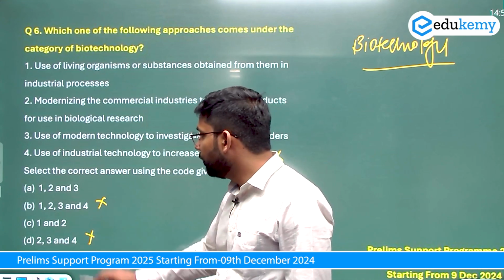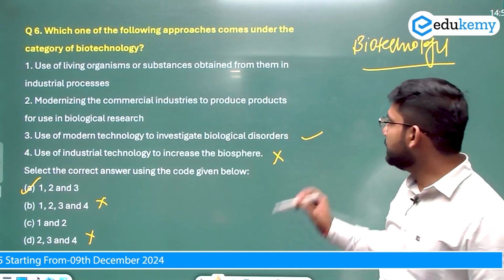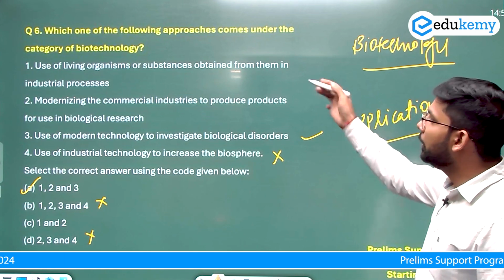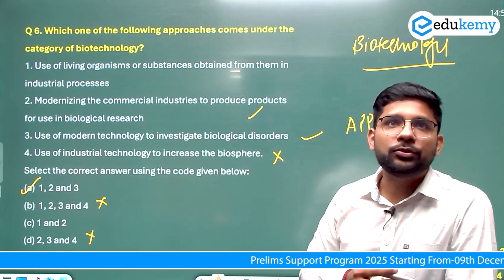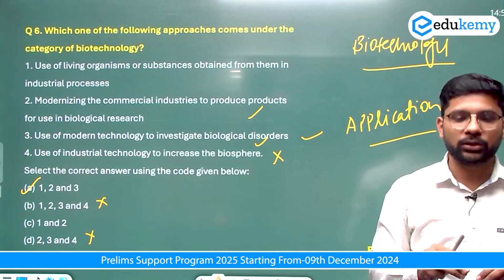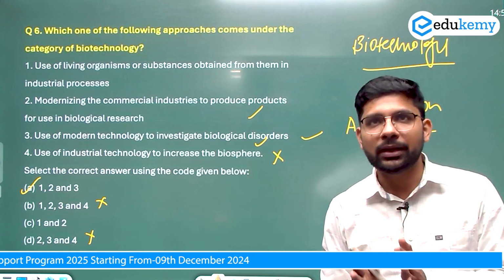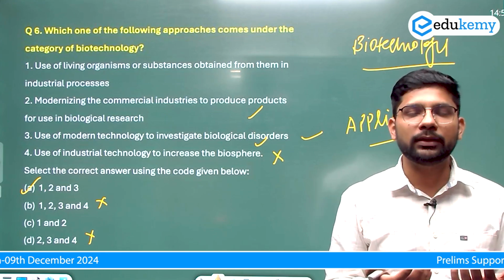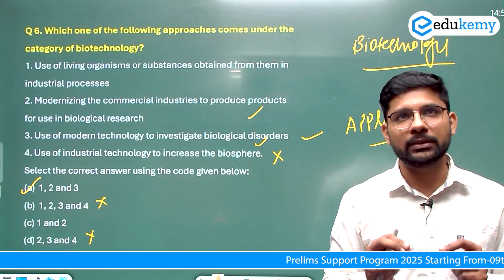First, third is also correct. First and second is also correct. The answer here will be A. This is again the question based on the application कि हम biotechnology से क्या क्या कर सकते हैं. We can do the industrial process में living organism को हम produce कर सकते हैं. कमर्शियल इंडस्ट्री में बायोलॉजिकल रिसर्च में हम इसका यूज कर सकते हैं एंड बायोलॉजिकल डिसऑर्डर्स को हम इससे आइडेंटिफाई कर सकते हैं. Again the questions on the application in the science and technology, specifically in the UPSC CSE prelims, where 12 to 14 questions come, are mostly on the application part, which we use in day to day life, can use in industry and use to benefit a very large group. That's the kind of question UPSC is asking.